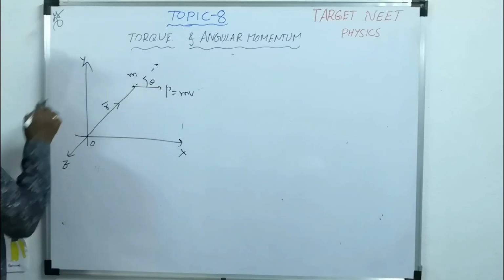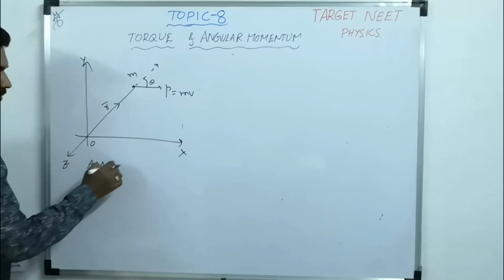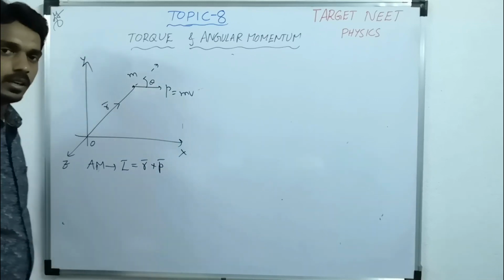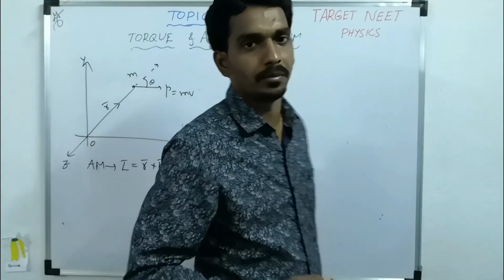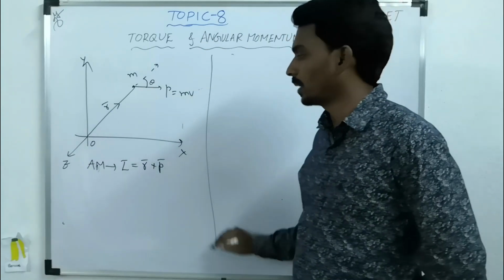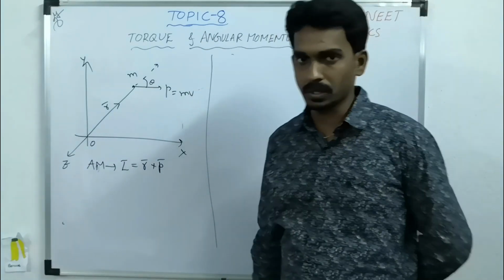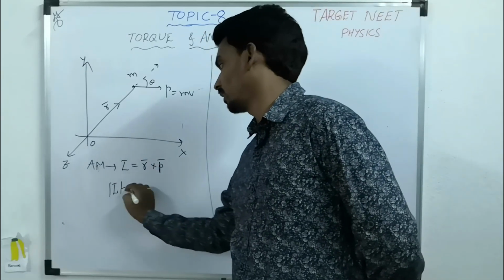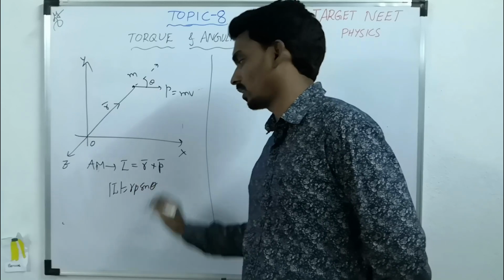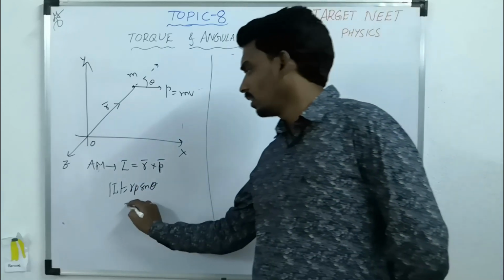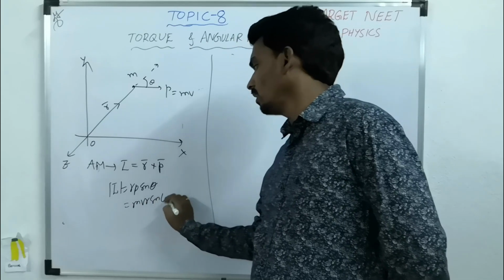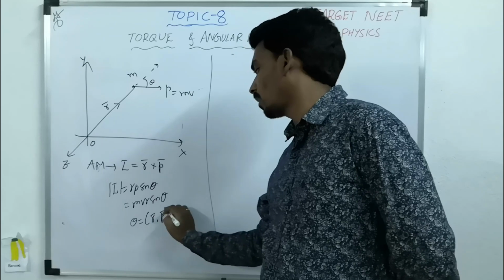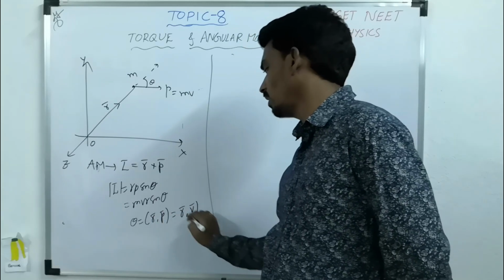Then the angular momentum is defined as L bar equal to r bar cross p bar. Tau bar was r bar cross F bar, and here angular momentum L bar is r bar cross p bar. So if you take the magnitude, it will become r p sin theta. Now you can also write it like m v r sin theta, where theta is the angle between r bar, p bar, nothing but r bar, v bar.